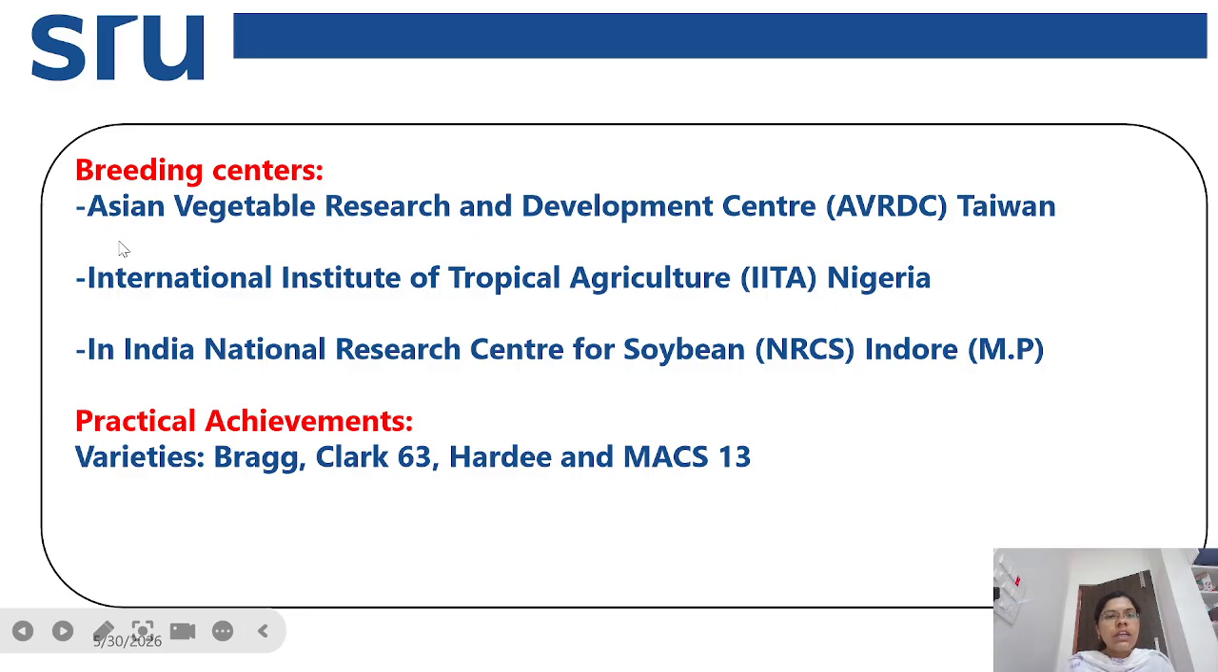And next, coming to the breeding centers which are working on soybean: AVRDC, the Asian Vegetable Research and Development Center, which is located in Taiwan. And next is the International Institute of Tropical Agriculture, which is located in Nigeria. And in India, the National Research Center for Soybean, which is located in Indore, MP. So these are the three institutes which are working on the soybean crop. And next is practical achievements. Here you can see the soybean varieties Bragg, Clark 63, Hardee, and Max 13.